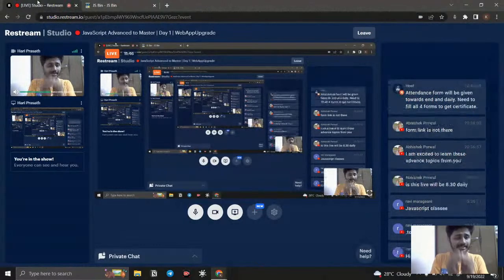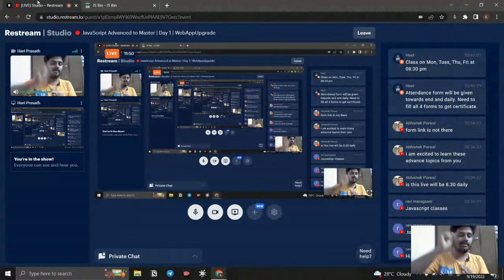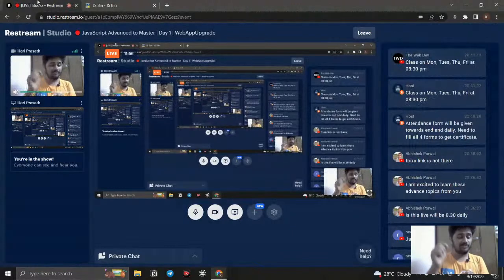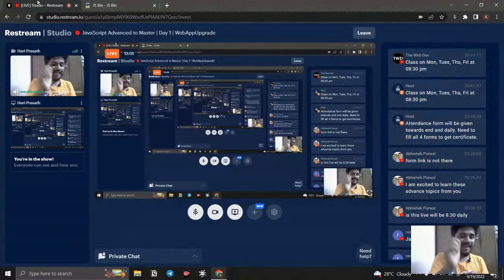I'm writing a single JavaScript file, but it needs to run correctly in every browser, right? It needs to run correctly in every browser, which means all browsers would have the same engine.